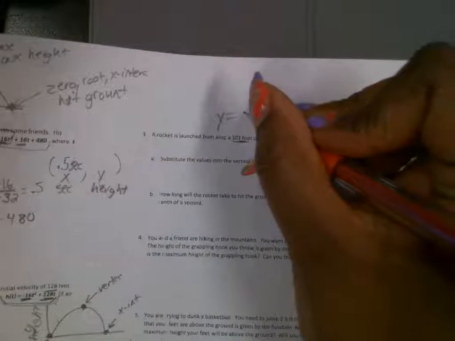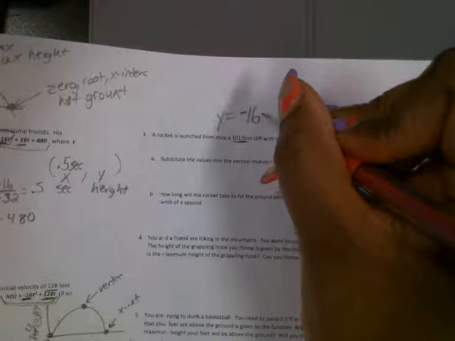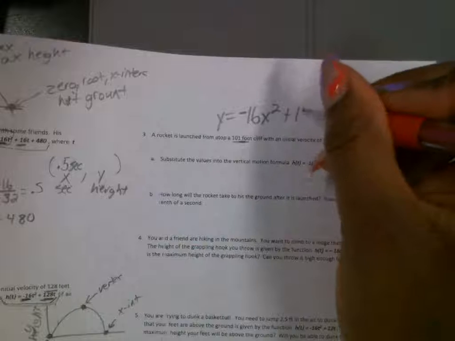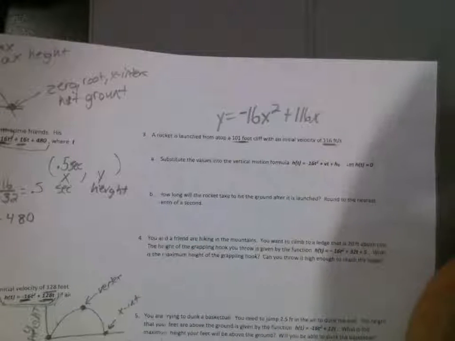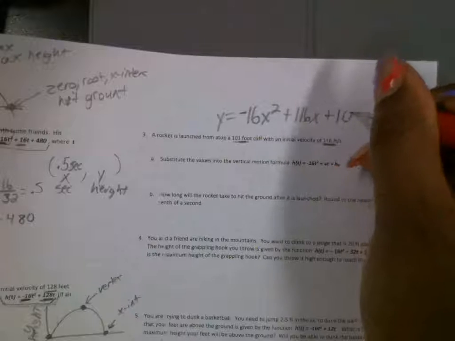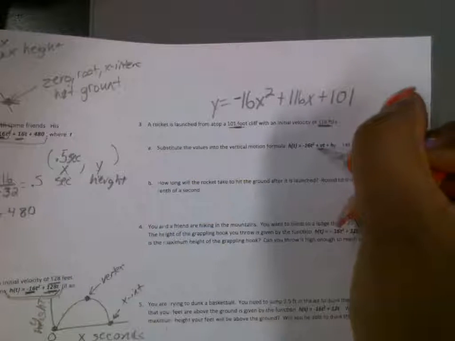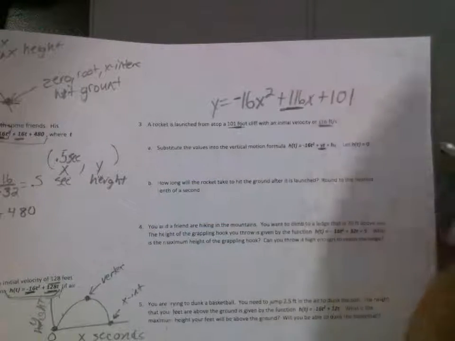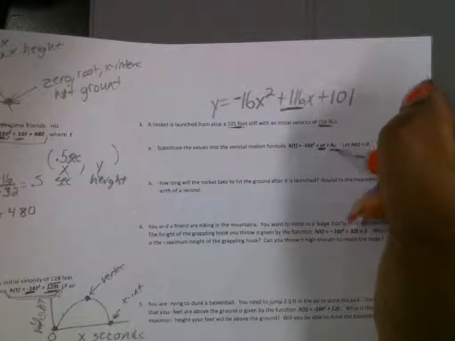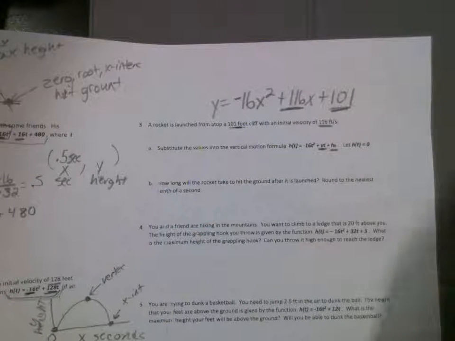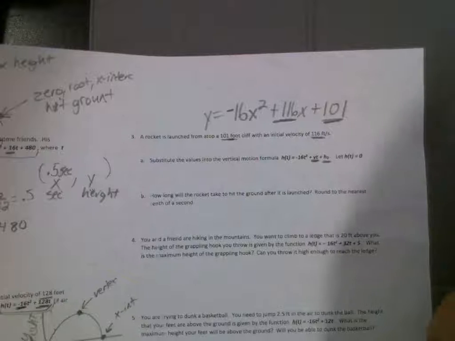I think it'd be y equals negative 16 t to the power 2 plus 116 t plus 101. Very good. And so that's what you would substitute. You substitute the initial velocity, this is the speed of the rocket. And then you substitute the initial height where the rocket was launched. So these are the 2 numbers that are substituted. Any questions about how I got that as the equation? Katie, are you okay with that?